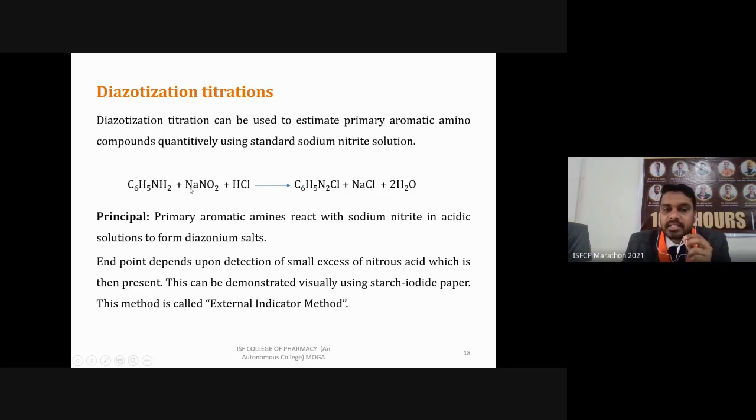So excess of sodium nitrite or nitrous acid will tell us about the end point of this titration. This can be demonstrated visually using starch iodine paper. We put a drop of this solution on the starch iodine paper, and it will give a color change. So we will come to know that our reaction is complete or the end point is achieved. Because we are using an external indicator, the starch iodine paper, and not adding it to the solution, this method is also known as the external indicator method.